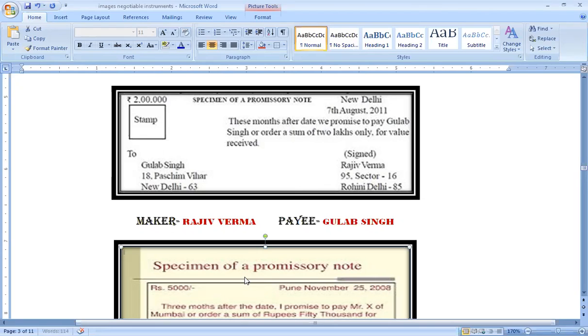Then a promissory note may be payable on demand, meaning it can be a demand instrument, or it can be payable after a definite period of time, meaning it can also be a time instrument. Then it has to be stamped just like the bill of exchange. Other formalities: you can have a number of promissory notes, date mention, place mention, attestation may be there, "for value received" words may be there, but these are not mandatory. But it is desirable that you mention all these. So these are the details about the definition, parties, and the essentials of these two instruments. Thank you.